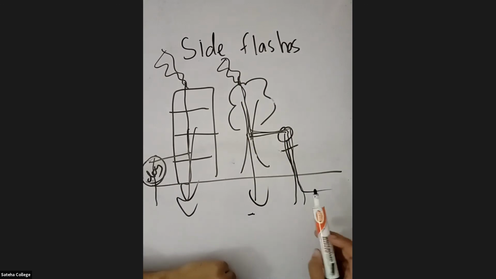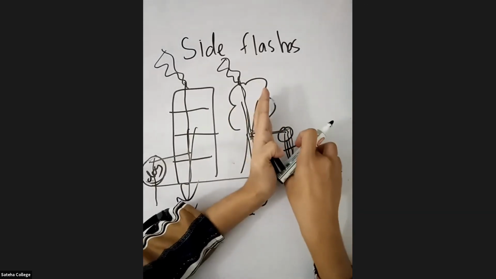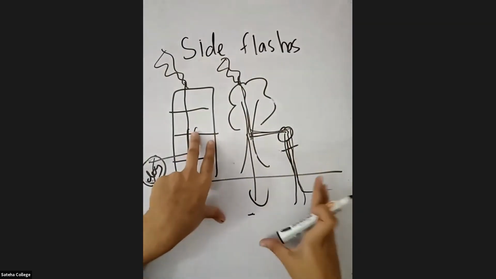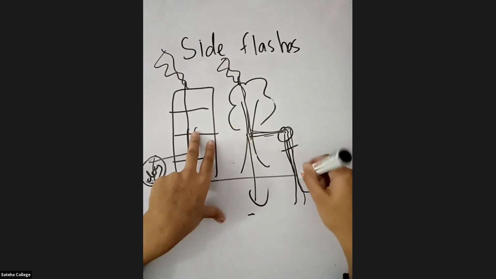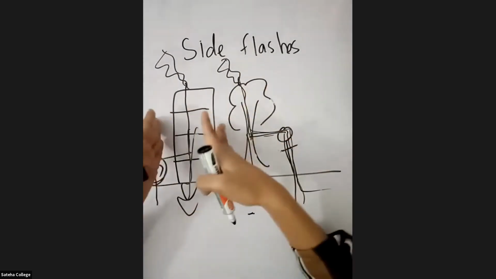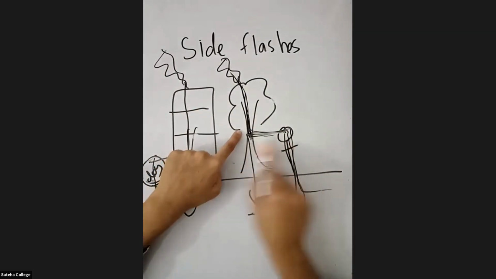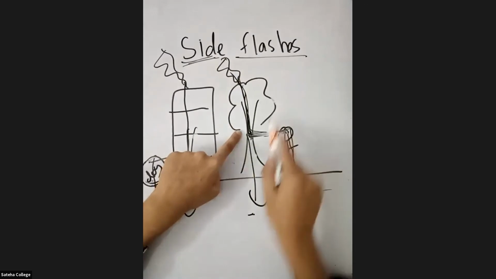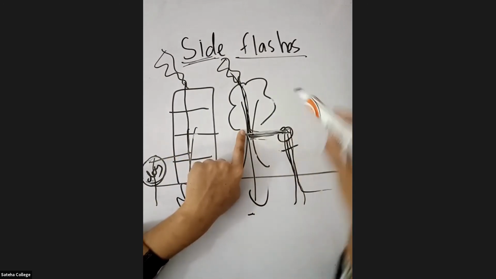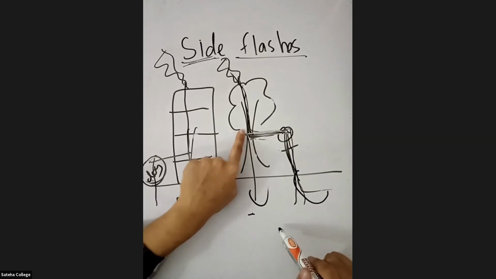The reason is the flow of lightning current through a human body is easier than through a tree or a building. What is the reason? The lightning current can move inside the human body more easily than through the tree or a building. That's why the lightning goes like this and then to the side. The word is side flashes. The person who is standing by the side will get the lightning current and it goes inside his body and gets earth. So you call it side flashes.